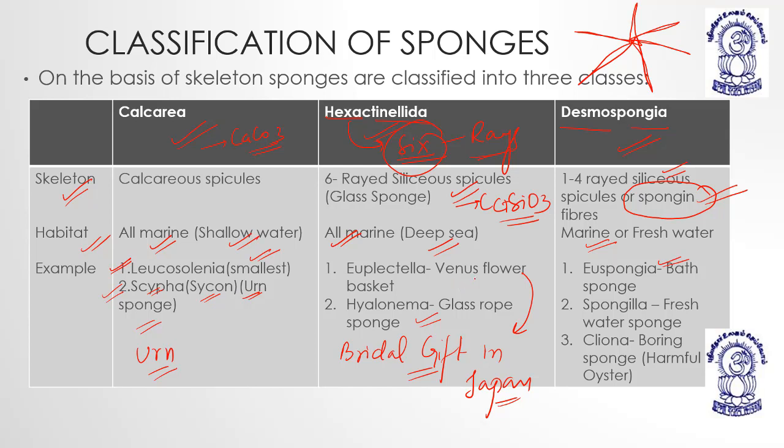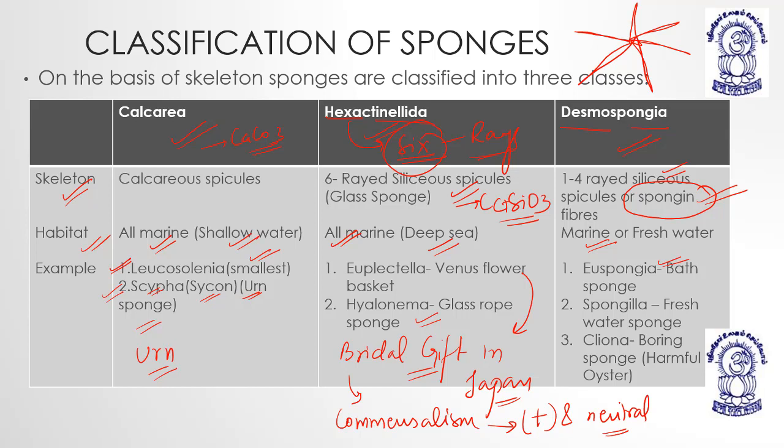Euplectella, Venus flower basket. One most important thing: do you know about commensalism? Commensalism is a type of interaction between two species in which one species is benefited, means plus, and the other species remains neutral, neither benefited nor harmed.